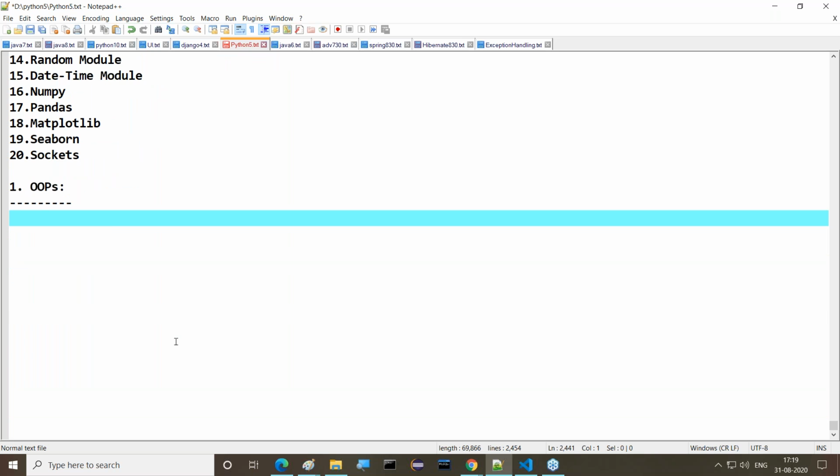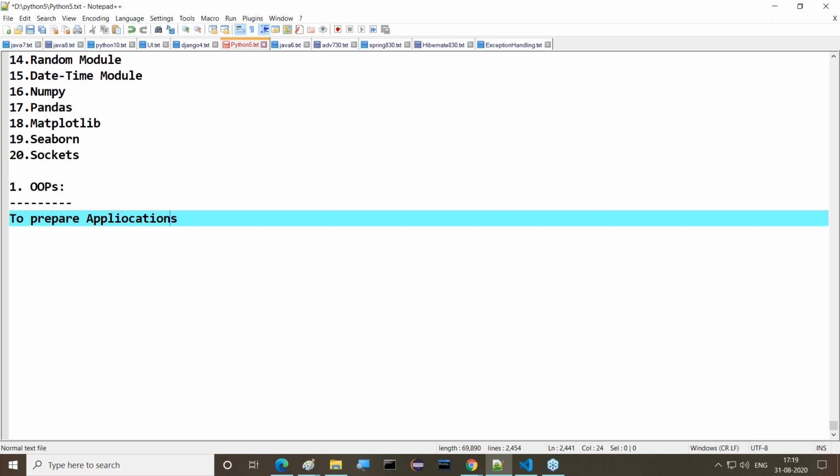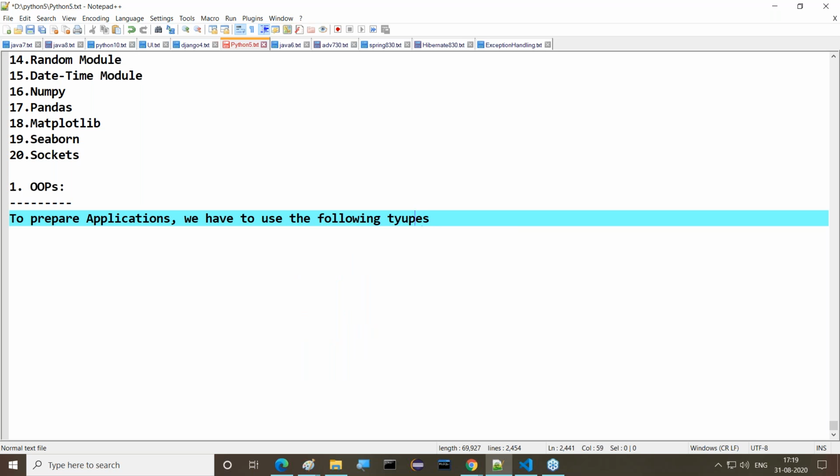To prepare applications, in general, we have to use the following types.